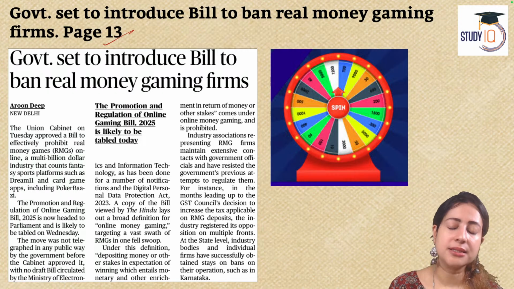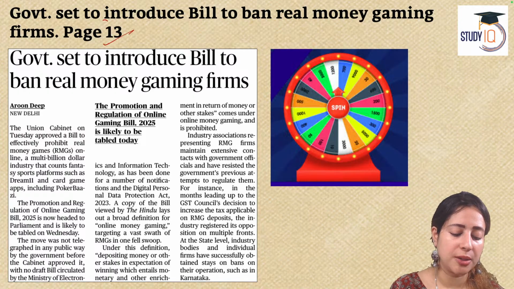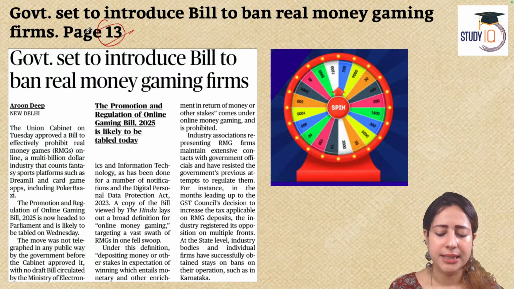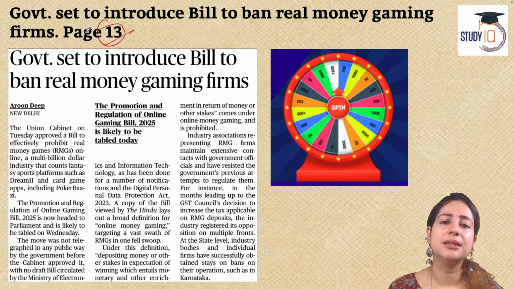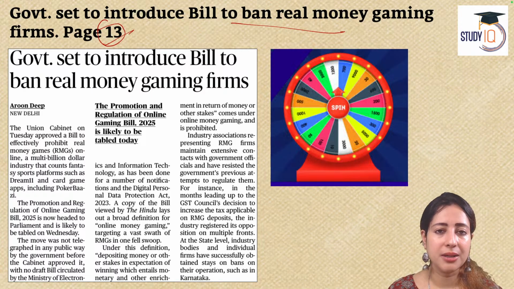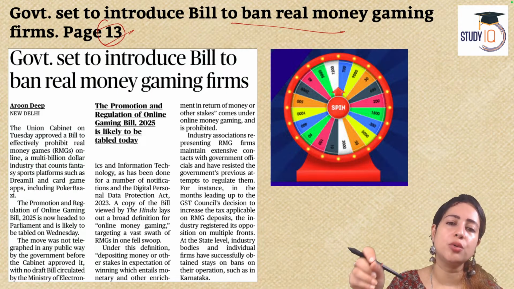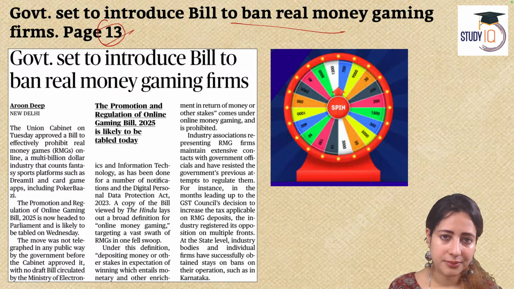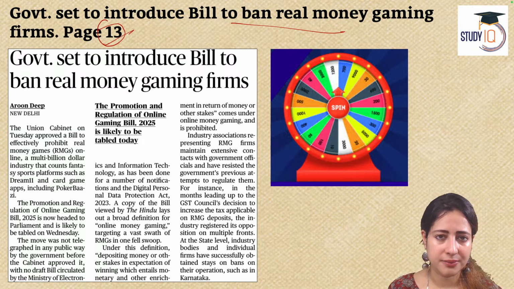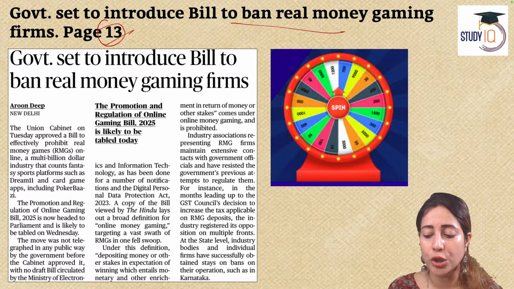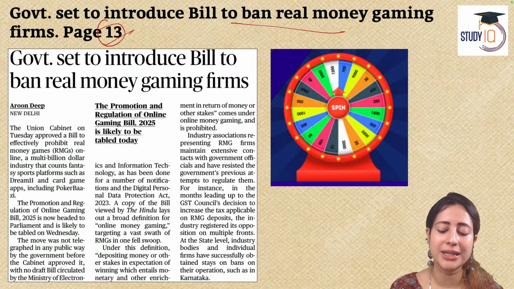Now, the next article that we need to talk about is page number 13. It's a very short article, a quick read. It says that the government has introduced a very interesting bill which will completely ban online gaming. So before this, the strategy was to regulate online gaming because it is almost like gambling. But today, the government has become stricter, especially in states like Tamil Nadu, Karnataka. The government is saying we completely want to prohibit online money gaming.